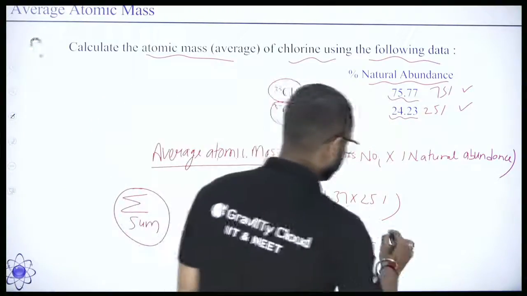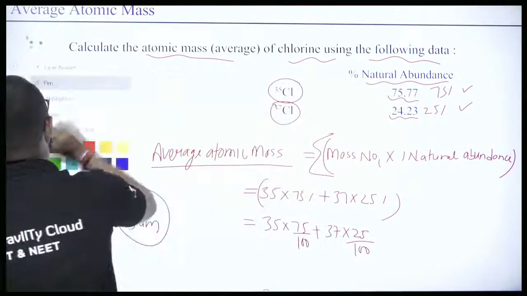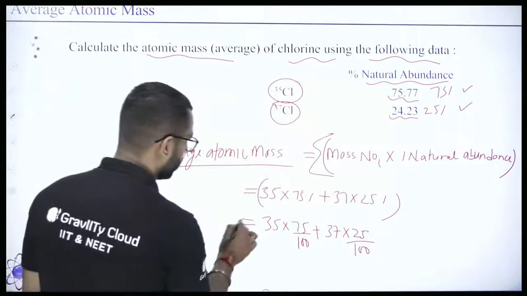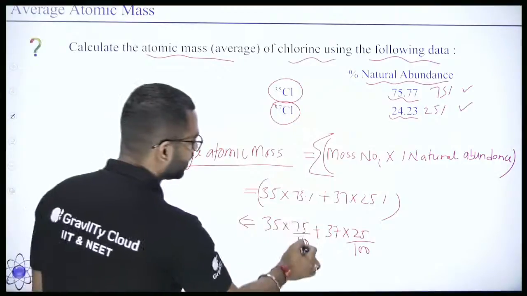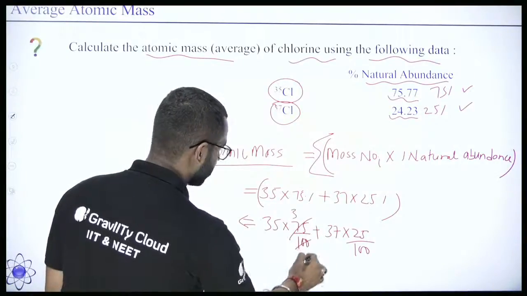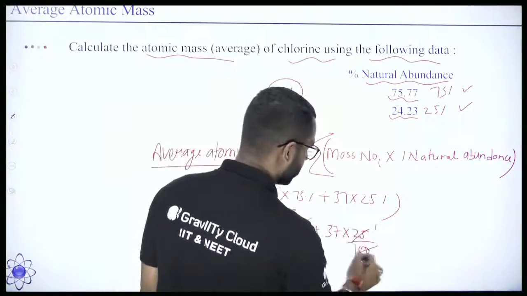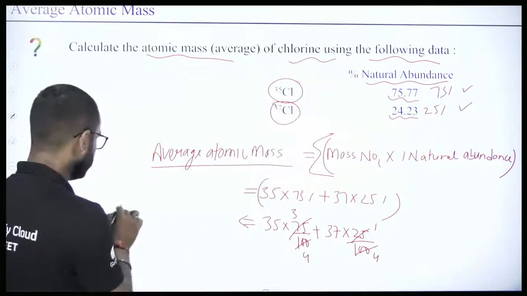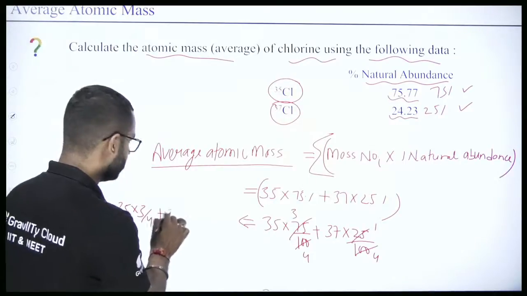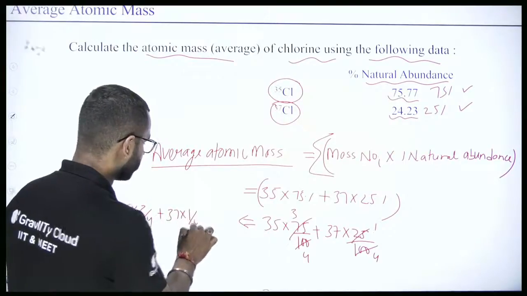So I will do one thing. I will write like this. You can write it like this. It is equal to, now 75 by 100 means what? You can cut it by 25. 25 3, 25 4, 25 1, 25 4. So this is equal to 35 into 3 by 4 plus 37 into 1 by 4.